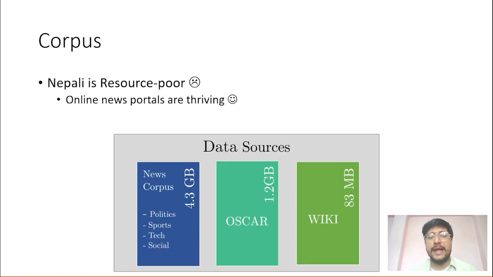Nepali is a resource-poor language, and thus the availability of the corpus is the primary challenge for the construction of word embeddings. However, the recent proliferation of online news portals in Nepal has presented an unexpected source of data. We crawled various Nepali news portals over time and collected more than 700,000 unique news articles, which amounted to 3 GB of text. We obtained another news dataset constructed by Lumsal from the IEEE Dataport website, which was 1.3 GB